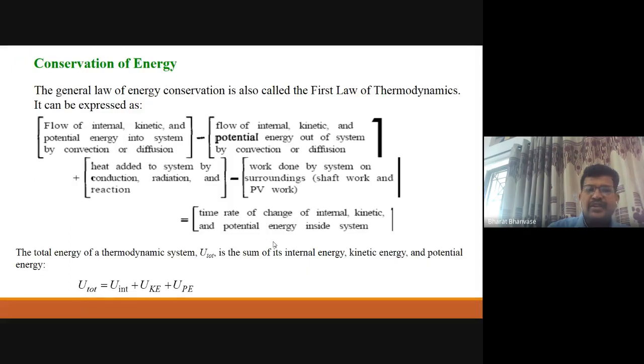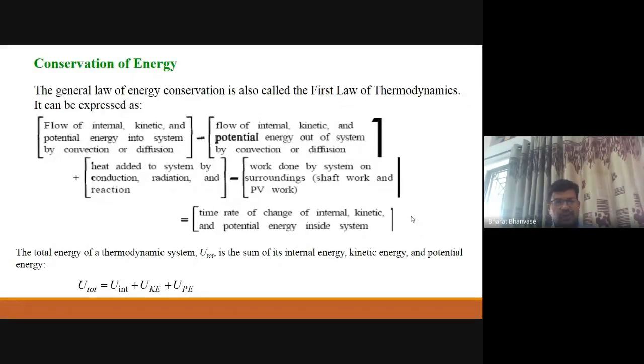Then conservation of energy. Here, always we are talking about rate of change of internal, kinetic and potential energy inside the system, but in chemical engineering systems, kinetic and potential energy, generally depending on its position, that means elevation, or you can say velocity of ingredients, that can be considered, or sometimes it will be neglected there. So here, heat addition or removal, then shaft work, PV work, all these concepts are considered in the conservation of energy, or you can say energy balance equation.